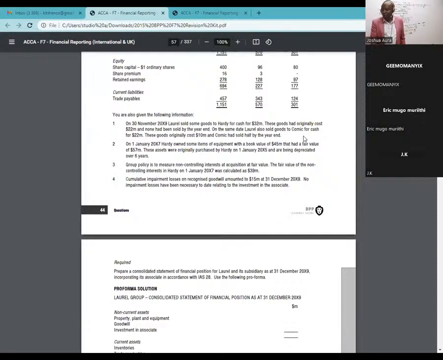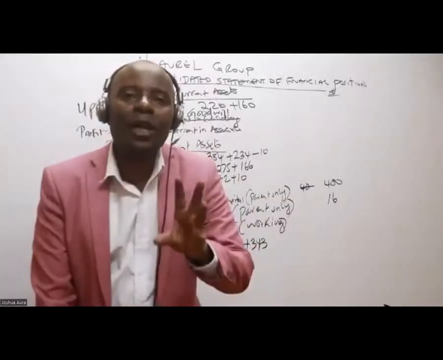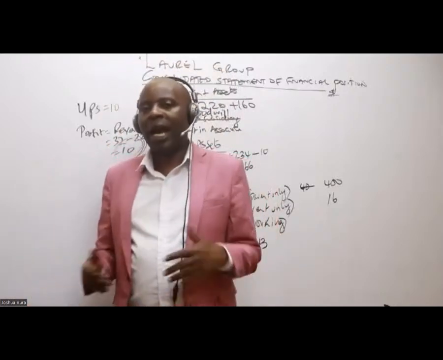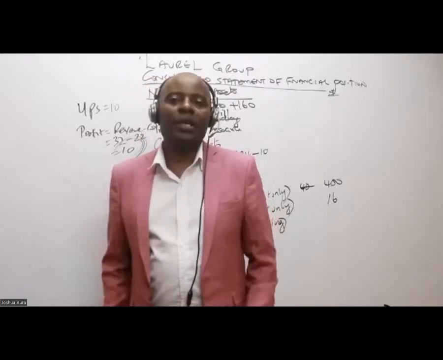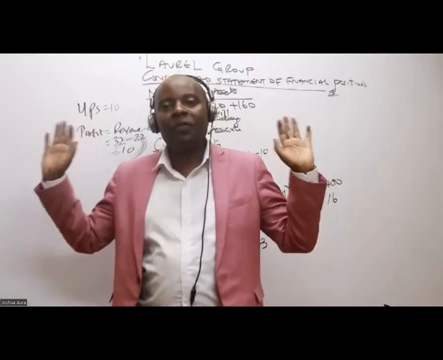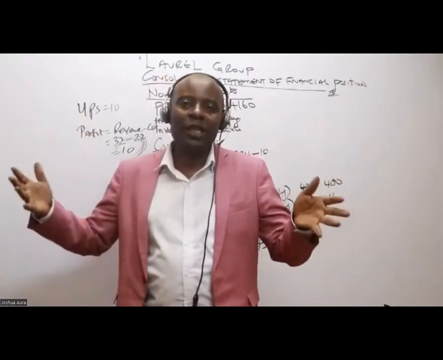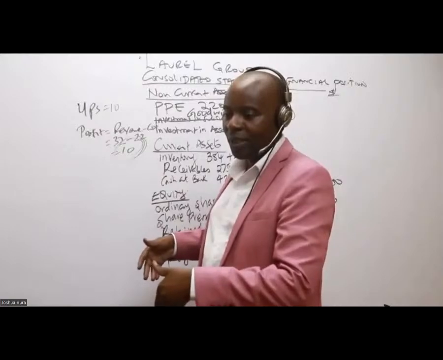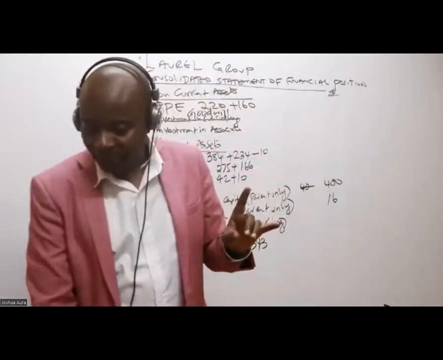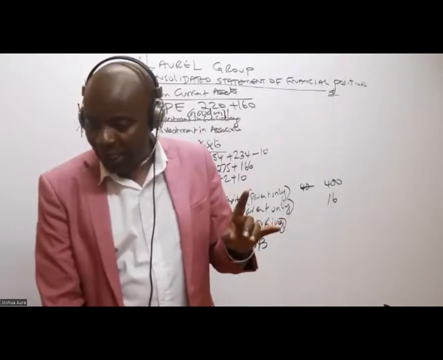On the same date, Laurel also sold goods to Comic for cash for 22 million. These goods originally cost 10 million, and Comic had sold a half. I think this is where you're confusing. Half is for Comic, that's for associate. Now we are not doing anything for the associate in group consolidations. IFRS 10 tells us to consolidate only the parent and the subsidiary. For now, we are not touching associate at all. Even in an exam, chances are I will not even do the investment in associate, I'll not have that time. I just do the consolidation. I hope all of us are together up to there.